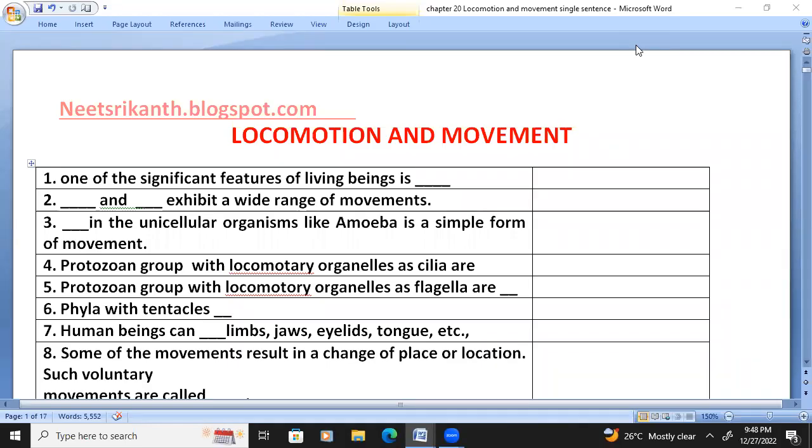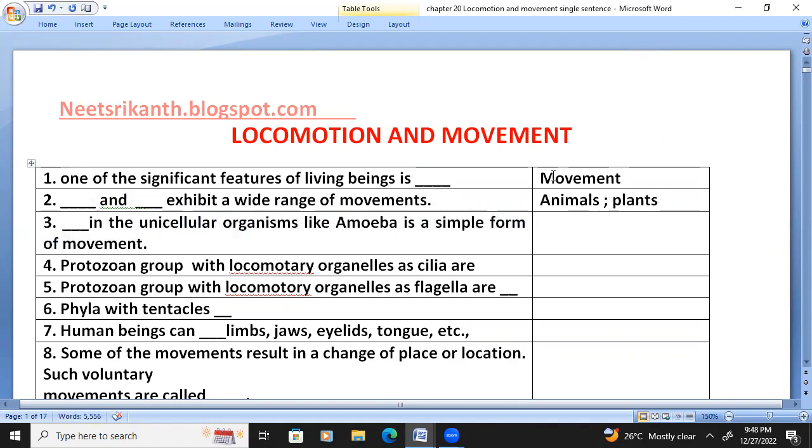Locomotion and movement. NCERT based single sentence questions. Let's start. One of the significant features of living beings is movement. Animals and plants exhibit a wide range of movements.